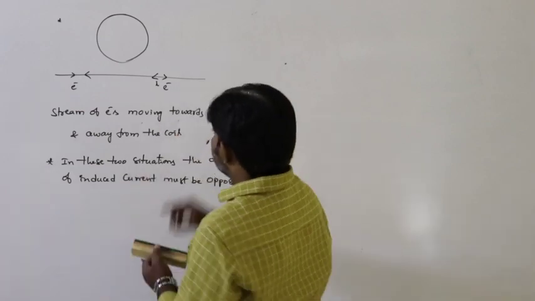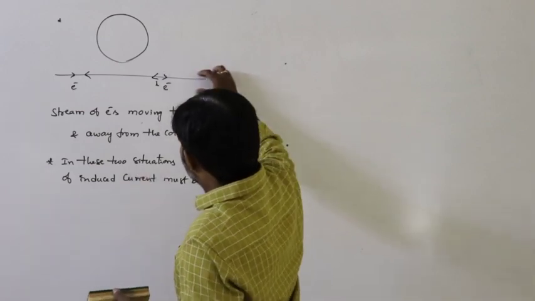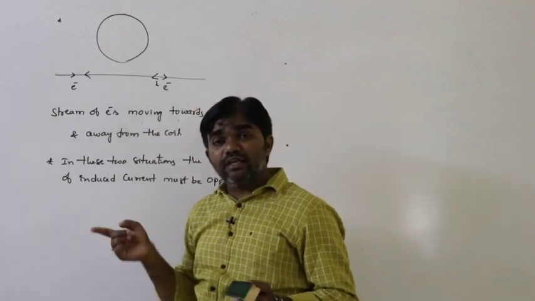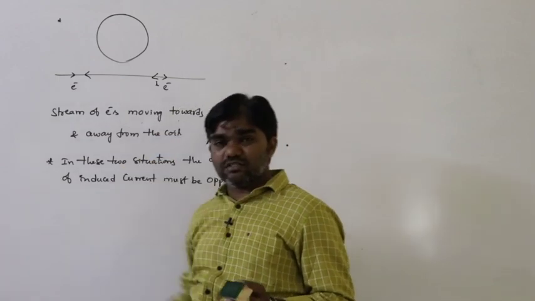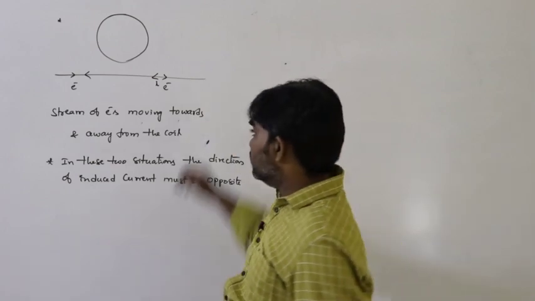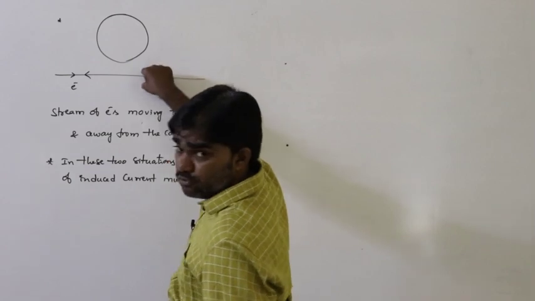In that situation, this is the direction of flow of electrons, and the direction of the current is opposite to the direction of flow of electrons. Here this is the direction of the current flowing.